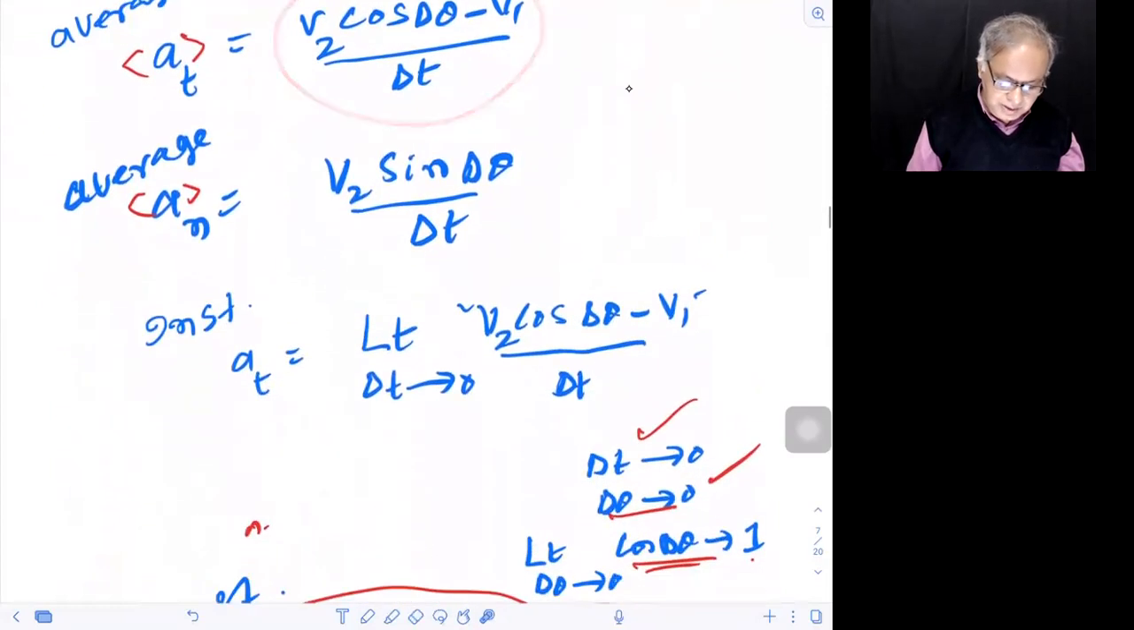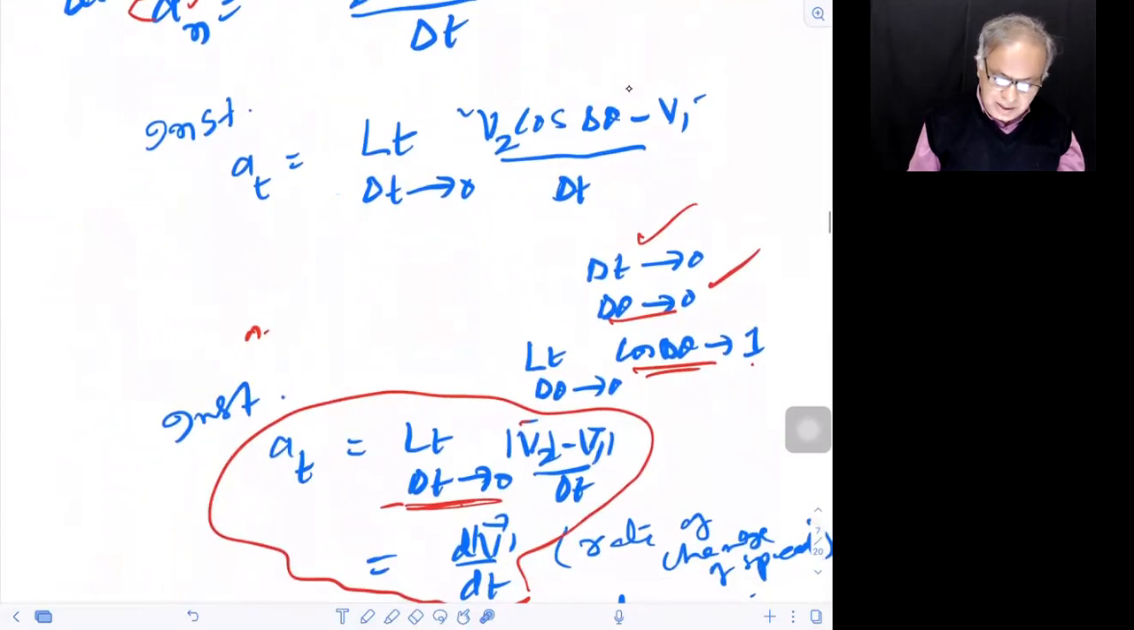That's the limit as delta t tends to 0 of (V2 cos delta theta minus V1) by delta t. And you know, as delta t tends to 0, delta theta also tends to 0. If the time interval is very, very small as a body goes in a circular path, even this delta theta will be very small.